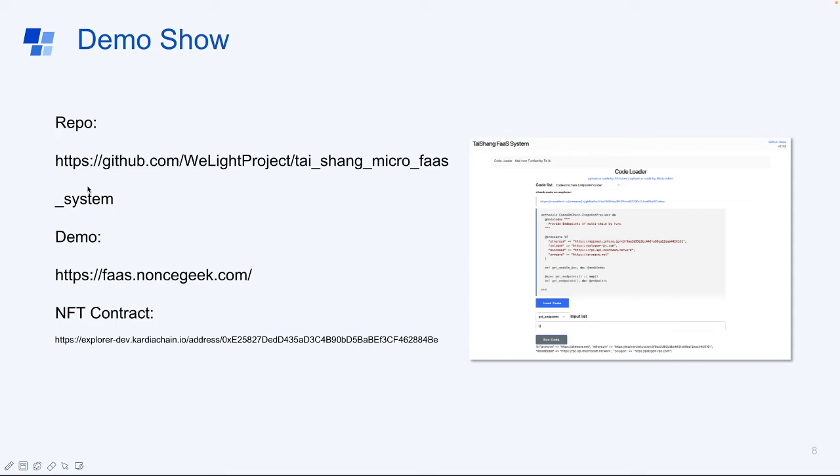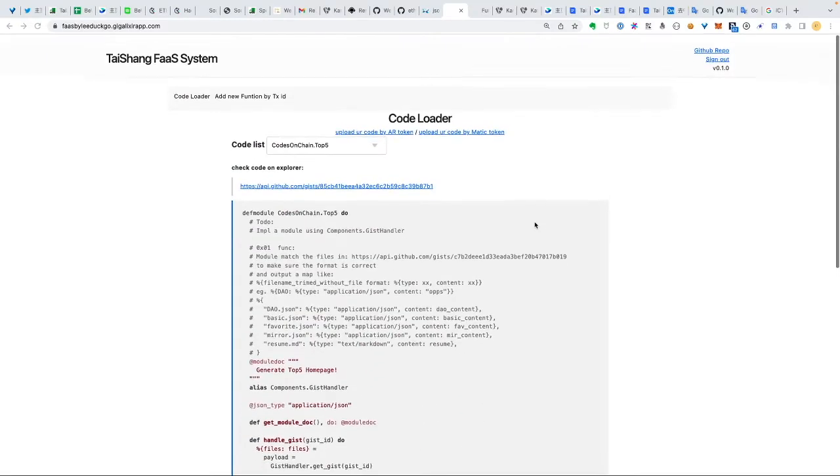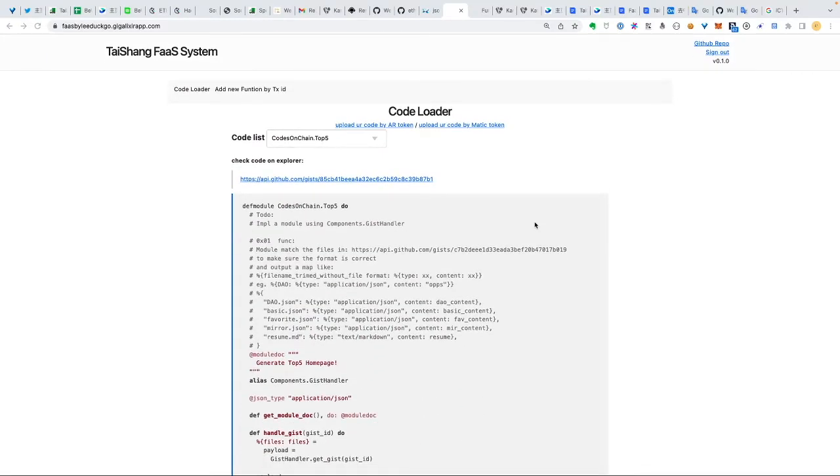The repo is this one, and the demo is this one. It's deployed online, and the NFT contract's address is here. Okay, this is the FaaS system that we deployed online. It's deployed by Gigalis, so it's totally free. And there are the snippets that we are using now, and it's all loaded in the runtime.